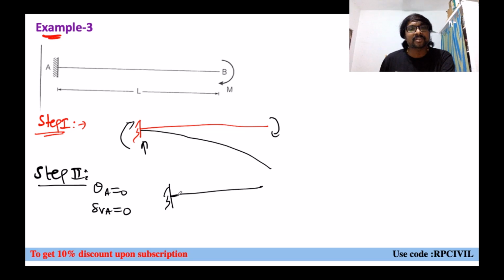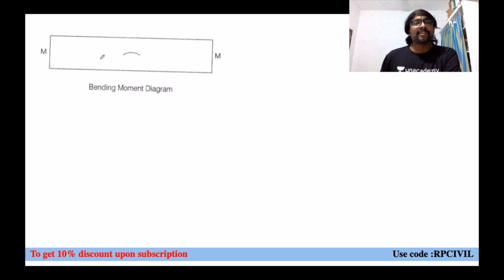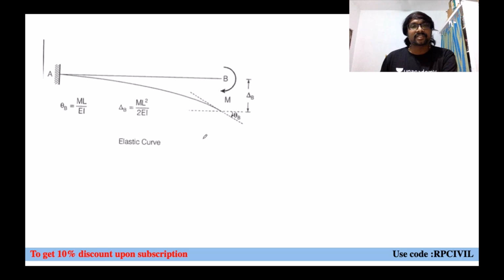At this place, no deformation, means no deflection and no rotation. The curve will become like this. At this place no deformation will be there. Now the bending moment diagram, if you observe, the complete bending moment diagram will be uniform, and it is hogging in nature. Whenever it is hogging in nature, what you can say, minus M. Hogging in nature means convexity upward only, and sagging nature means convexity downward, right? This is hogging, so convexity upward.